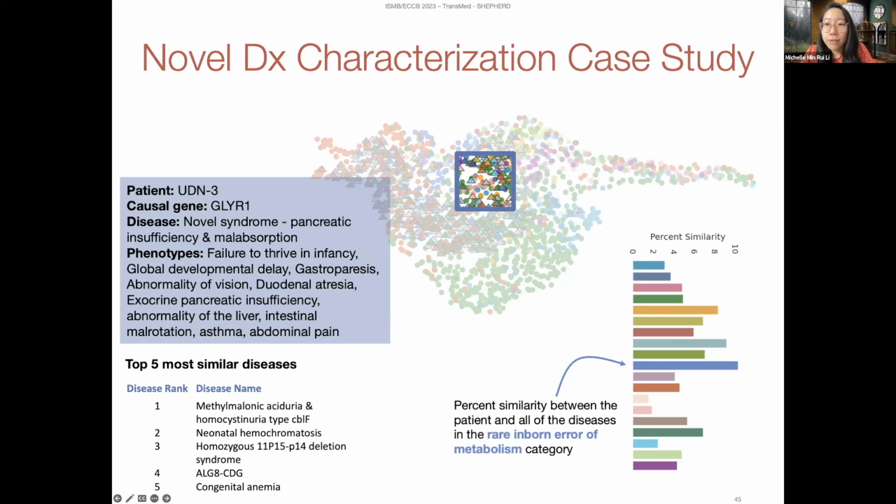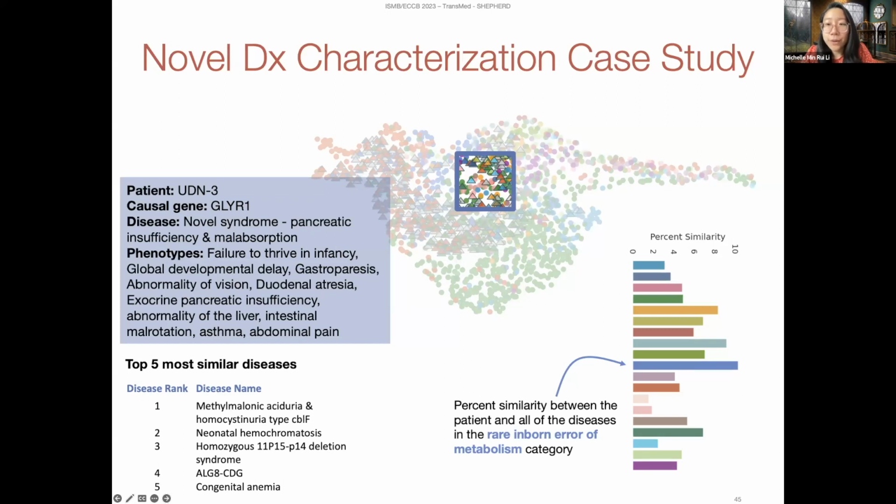It is notable that the rare respiratory disease category is the third lowest ranked category. UDN clinicians hypothesized that the patient's GLYR1 variants interrupt a pathway that causes a mislocalization of CFTR, the cystic fibrosis conductance regulator, which, as the name suggests, is associated with cystic fibrosis. While the patient has gastrointestinal and pancreatic symptoms similar to those in cystic fibrosis, the patient does not have any of the pulmonary features classic for that condition.